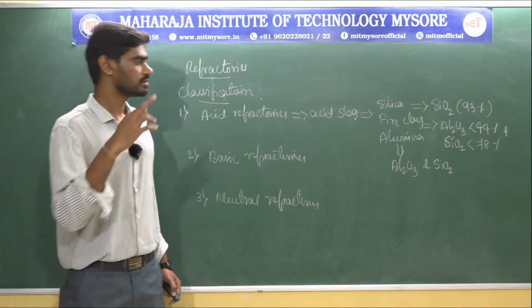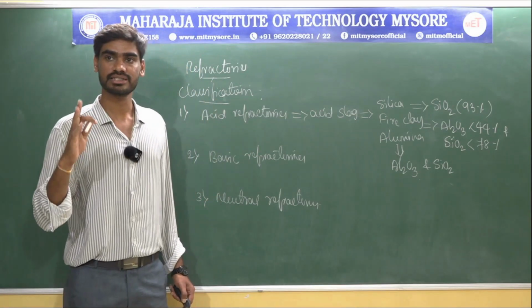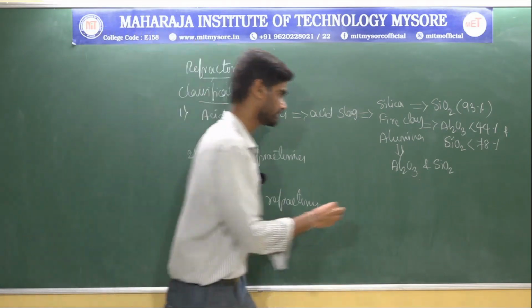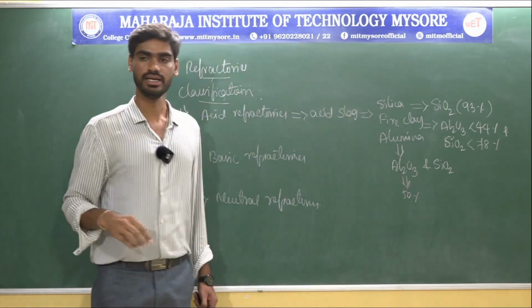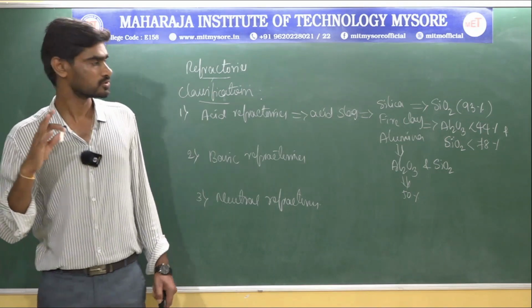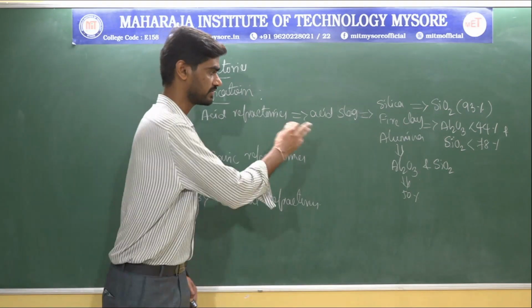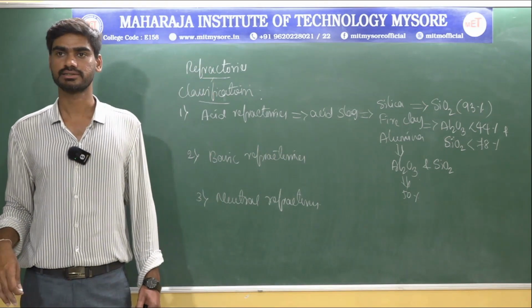At least 50% of Al2O3 must be present. Those refractories are referred to as alumina refractories.